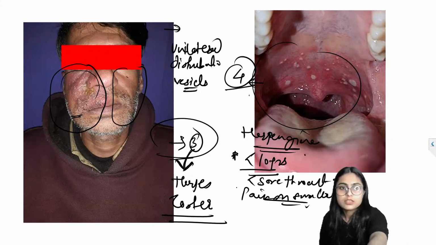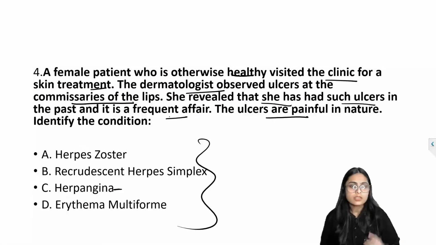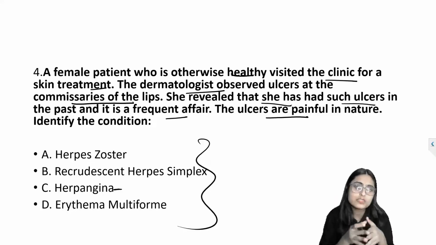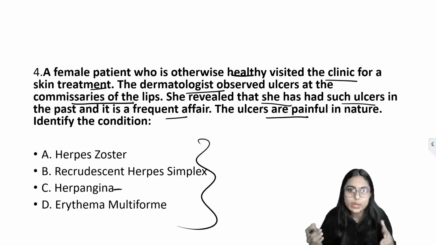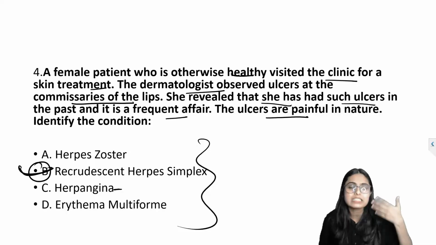Correct. So, talking about this question. The female patient had ulcers on the commissures of the lips. She revealed that such ulcers were seen in the past also, and it is a frequent affair. What should be your answer here? Option number B, which is recrudescent herpes simplex, also called herpes labialis.